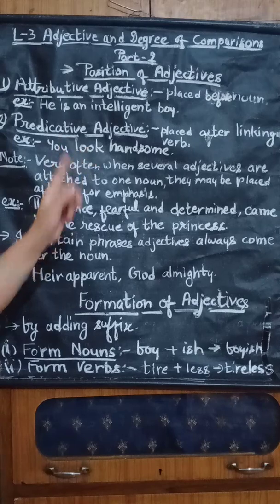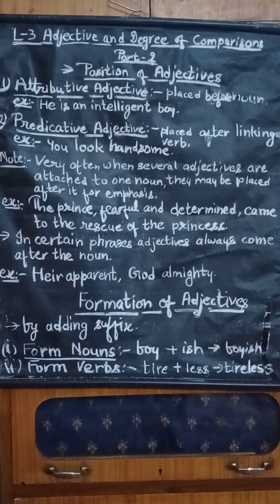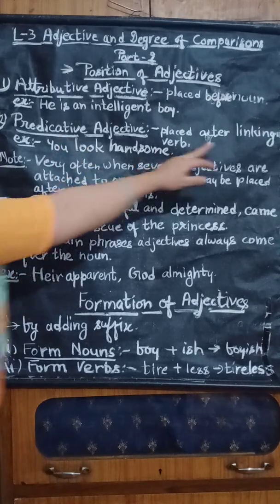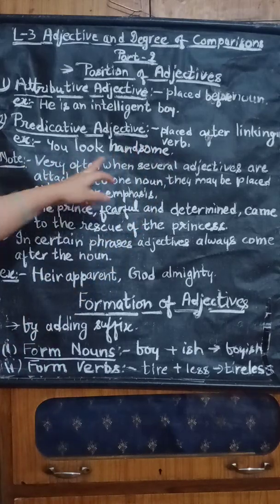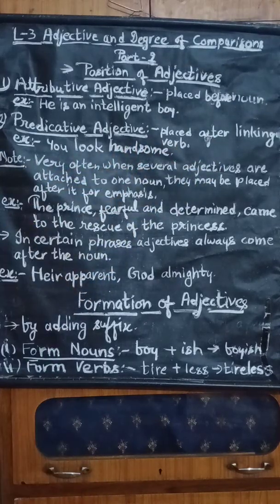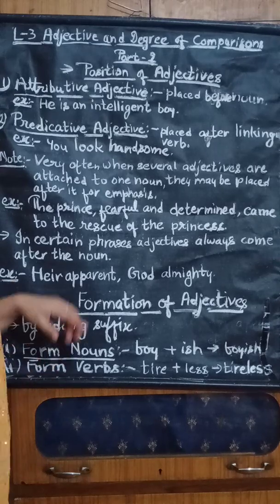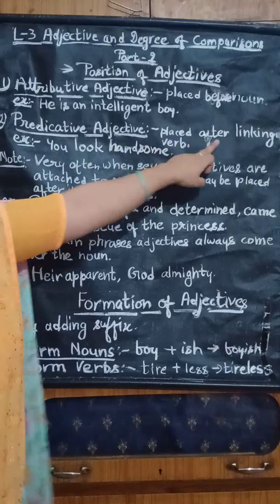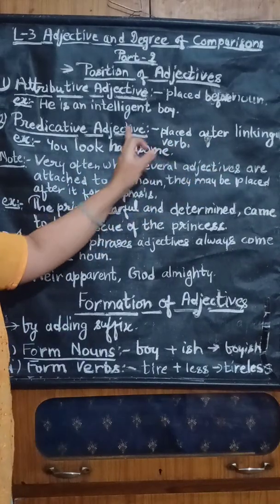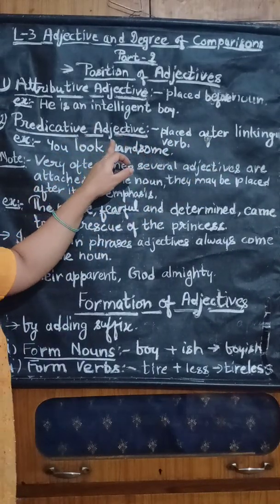Predicative adjective means that an adjective is placed after the linking verbs. That means verbs like be, become, seem, look, appear, and so many linking verbs. So, when the adjective comes just after the linking verb, it is known as the predicative adjective.